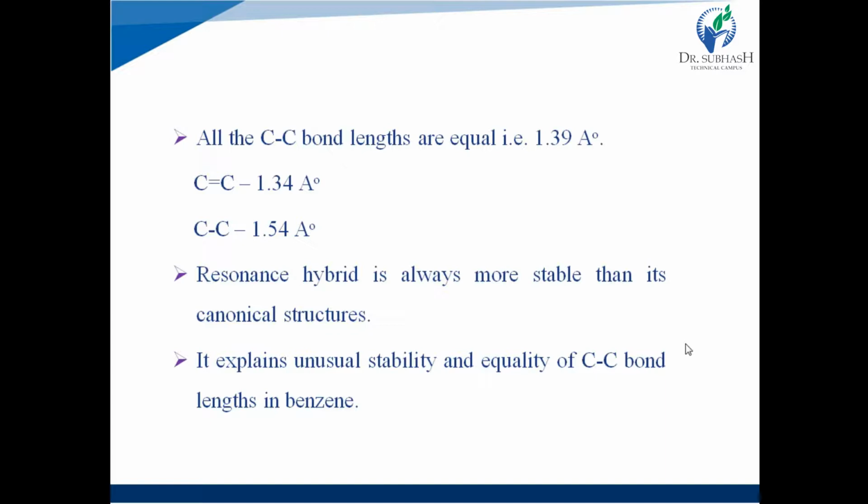Resonance hybrid is always more stable than its canonical structure. It explains the unusual stability and equality of carbon-carbon bond length in benzene. As we discussed previously, benzene has stability towards oxidation reaction. Why? The second point was that it undergoes substitution reaction rather than addition reaction.